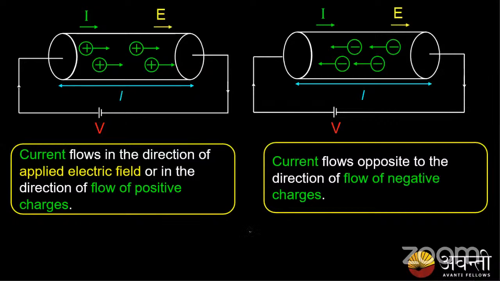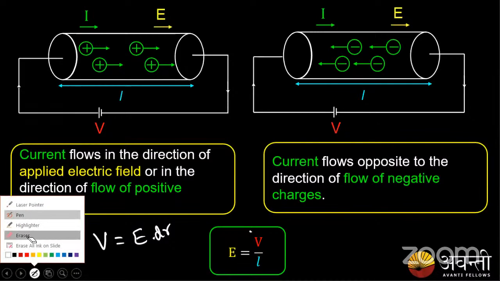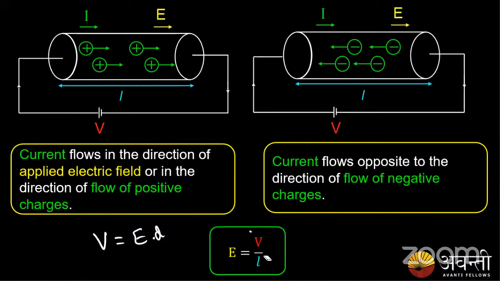I said there exists an electric field. Because of the presence of this battery, there exists an electric field inside the conductor, right? That is given by E equals V by d. This is the same relation which we had learned in our previous class, where the relation between electric field and potential is given by V equals E dot dr. From here we got the relation E equals V by d. So this is the same electric field which is applied.